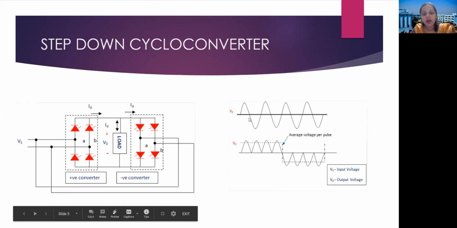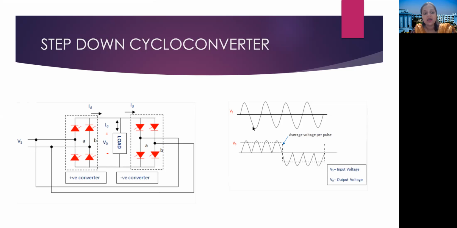Now, for this negative half of the source waveform, what will happen? The other two thyristors of the positive converter will be forward biased, so they can be turned on, right? So current will flow through that pair of thyristors, through the load, and again get back to the source.